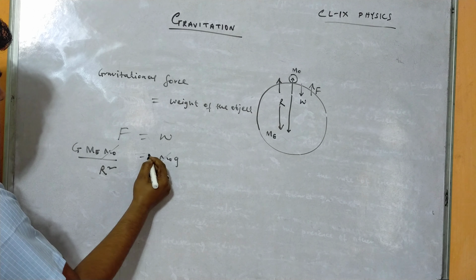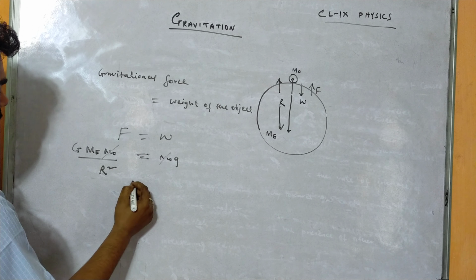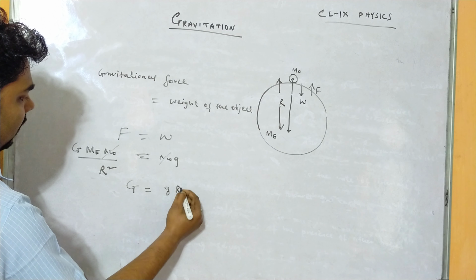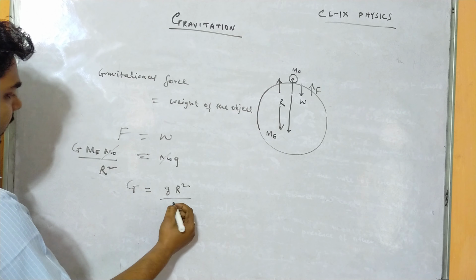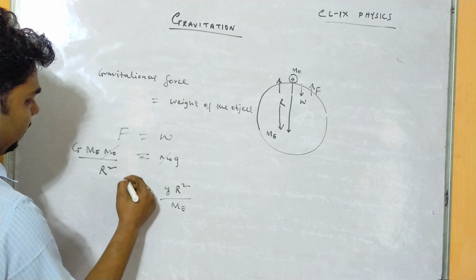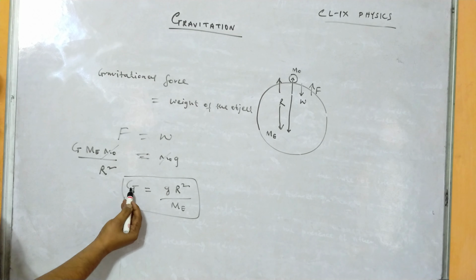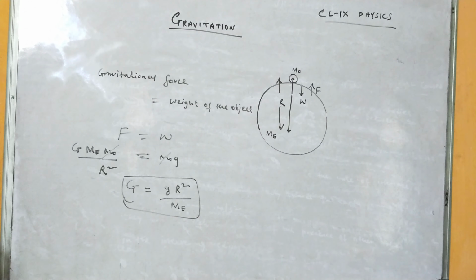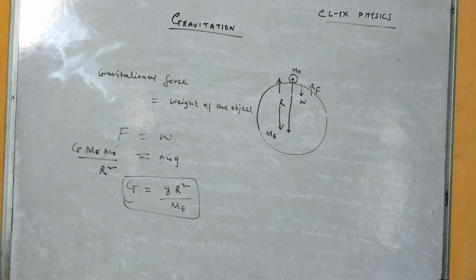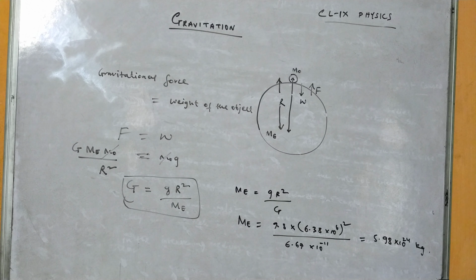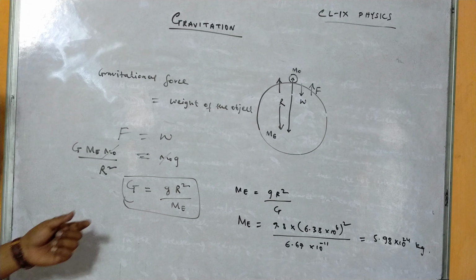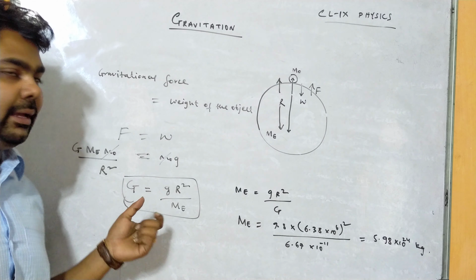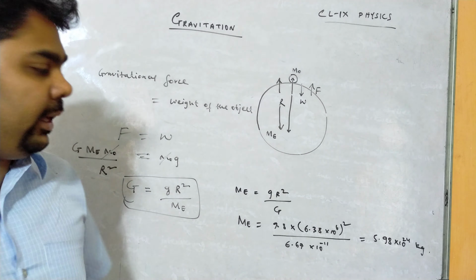Now if we cross multiply, we will get capital G equals small g r square divided by mass of earth. That means this is the relation between capital G and small g. So capital G equals small g r square by mass of earth. I have substituted the value of all the terms here. The relation between capital G and small g that we have seen is capital G equals small g r square by M e, that is the mass of earth.